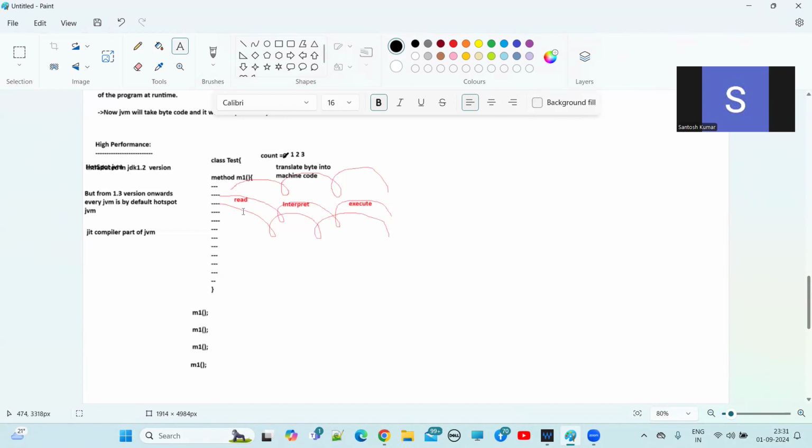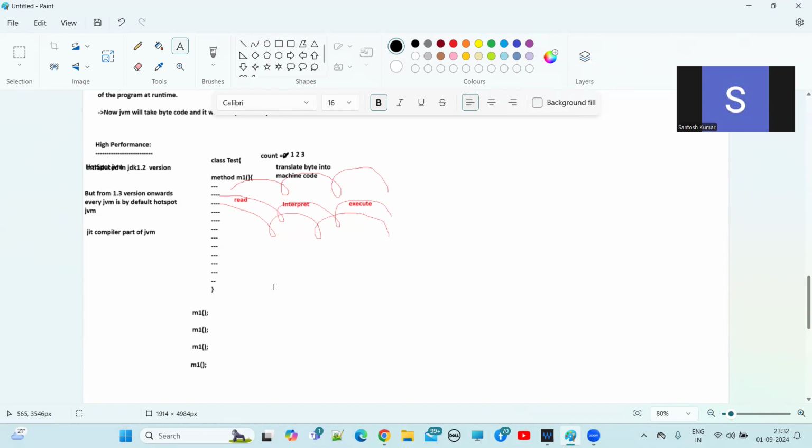Performance here. Due to this JIT compiler, we can say Java is high performance. Now, due to this JIT compiler, these JVMs are Hotspot JVMs, and these methods are Hotspot methods. Due to this count, this threshold value